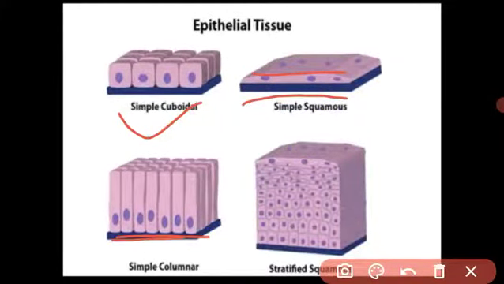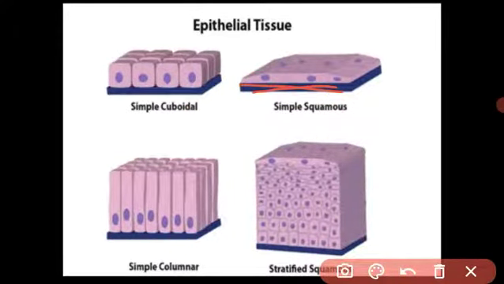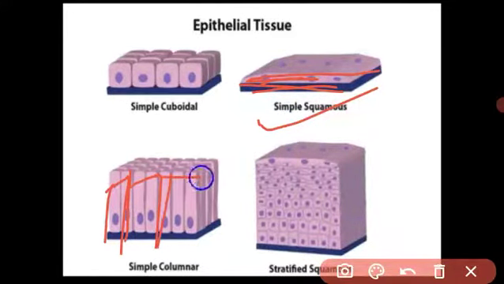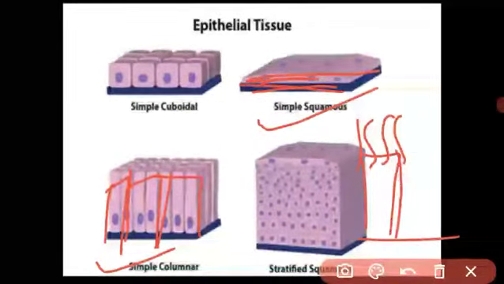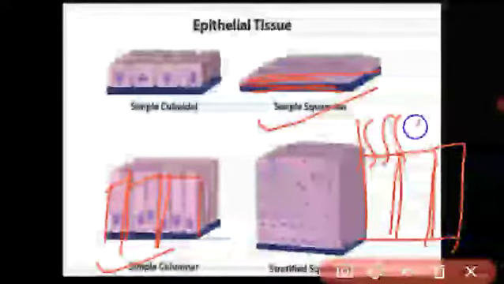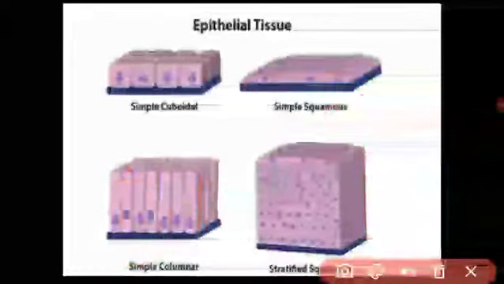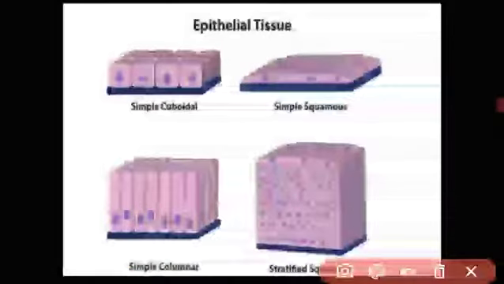All the epithelial tissue is laid on the basement. This is the basement membrane. The blue color is the basement membrane, and the epithelial tissue lies on it. A flat, floor-like tissue is called squamous epithelial tissue. A column-like tissue is called columnar epithelial tissue. Where the column has cilia, it is called ciliated columnar epithelial tissue, and this tissue is present in our trachea, in the respiratory system.